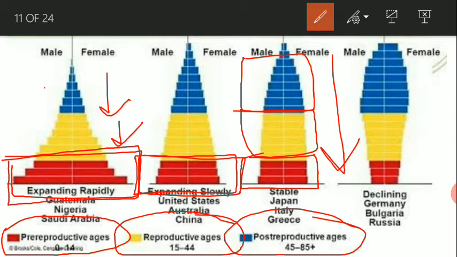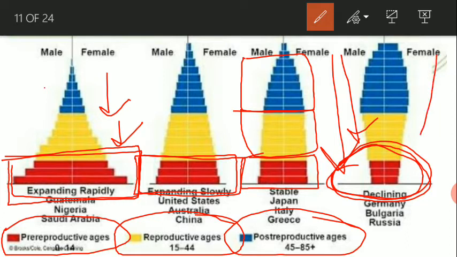That means the natality and the mortality are balanced. In the last case, the pre-reproductive age group is the lowest among the age groups, and that's why the natality rate is lower, whereas the death rate is higher, and that's why this type of population is a declining population.